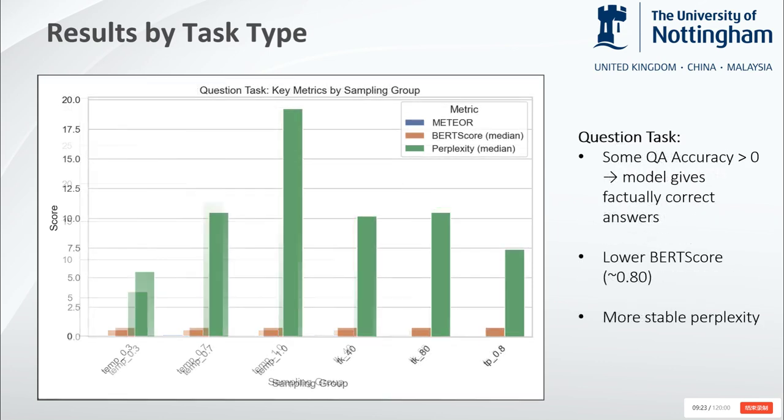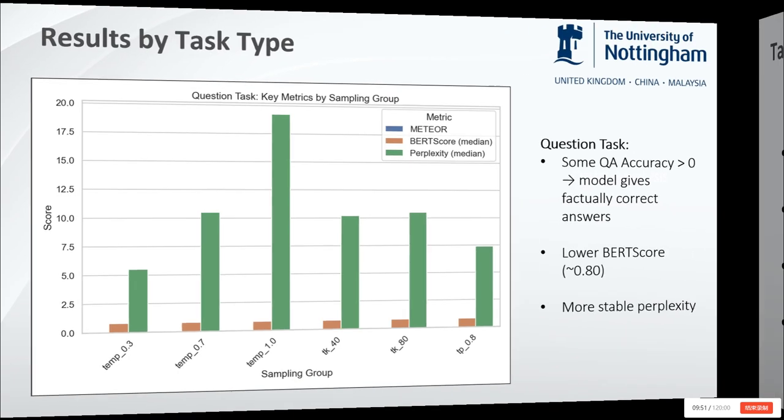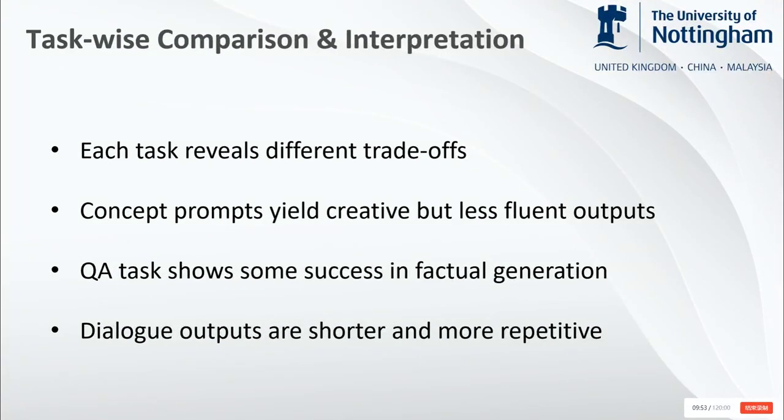For the question answering task, some runs achieve non-zero QA accuracy, so the model can give correct facts occasionally. BERT score is slightly lower, around 0.8, likely due to short answers. Perplexity is more stable than in other tasks, suggesting more consistent fluency. Overall, these results show that GPT-2's output quality varies across tasks. No single decoding strategy performs best for everything. Task-specific tuning is essential. Now that we've reviewed task-specific results, we can summarize some key trade-offs.